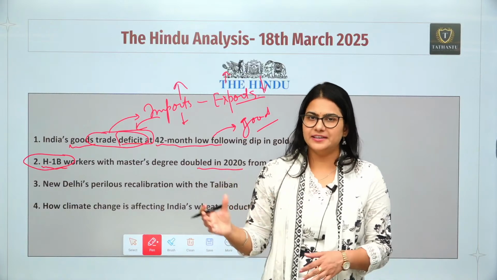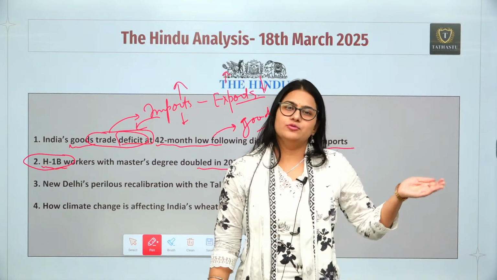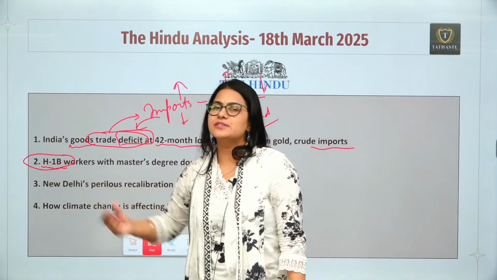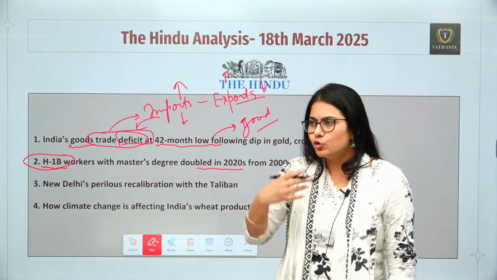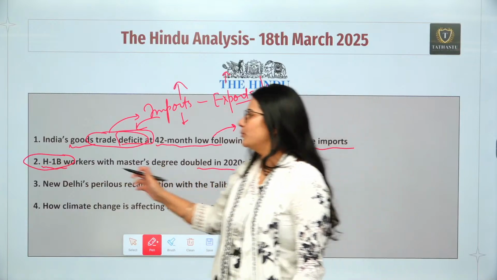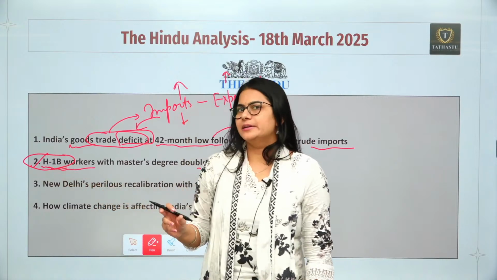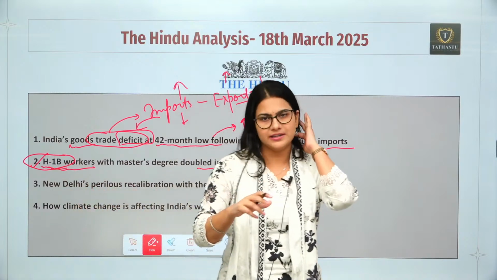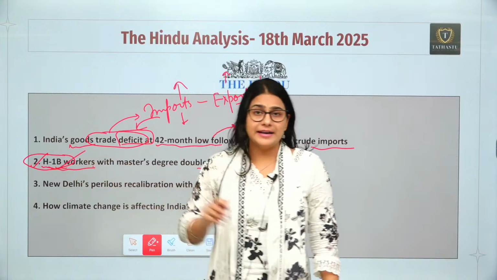For example, in India, so many IT employees usually want to migrate to USA, so they need this H1B visa. If someone wants to work in Amazon in America or in Google, then Google and Amazon are going to provide them an H1B visa. So it is a non-immigrant visa which is provided to workers from outside the country. And why are we talking about this H1B visa? Why was it in news?